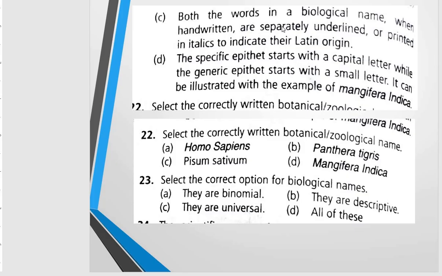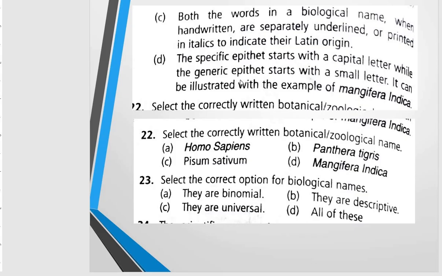both the words in a biological name, when handwritten, are separately underlined or printed in italics to indicate their Latin origin. Fourth statement, the specific epithet starts with a capital letter while the generic epithet starts with a small letter. It may be illustrated with the example of Mangifera indica.